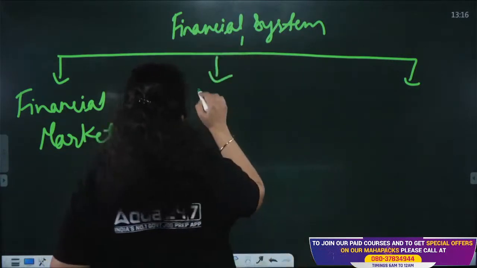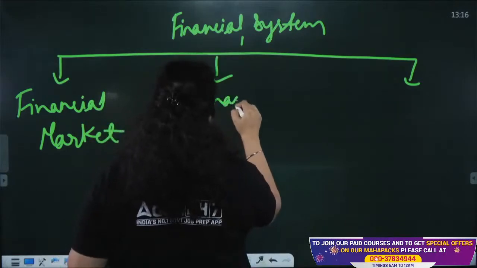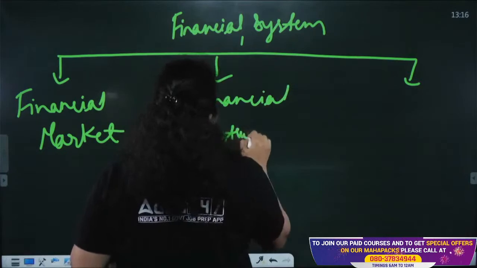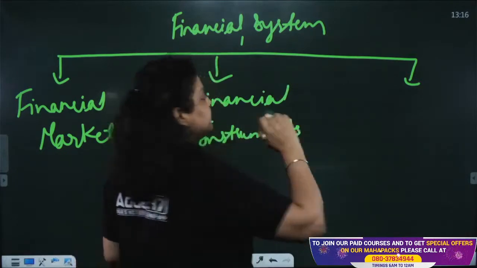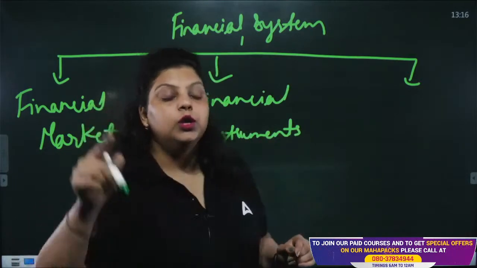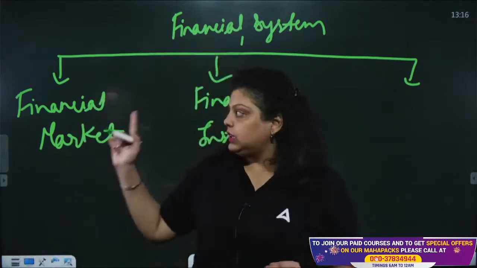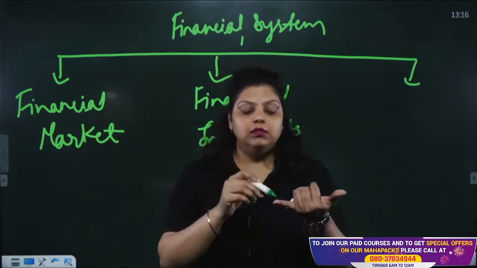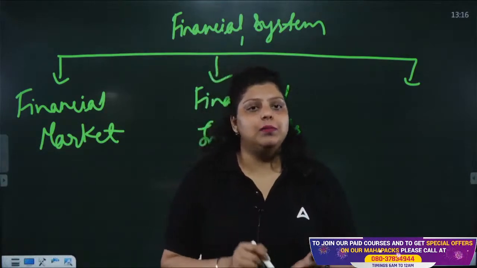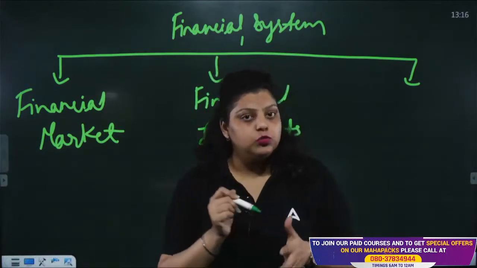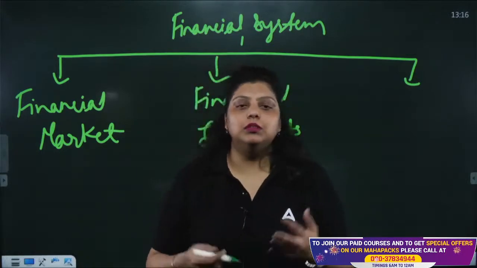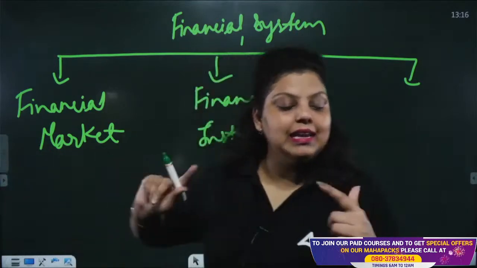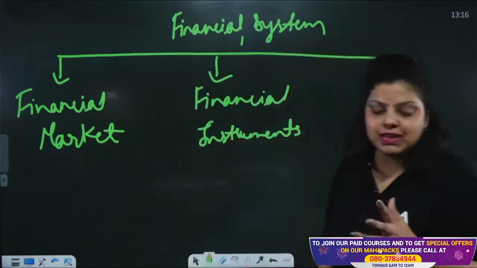Second, we have financial instruments. Financial instruments are those instruments which help you to raise funds. These instruments are used in the financial market to raise your funds. You can have shares, bonds, debentures, call money, notice money, term money, certificate of deposit, mutual funds, etc. All these are financial instruments. By selling and purchasing them, you will be able to raise capital from the market.